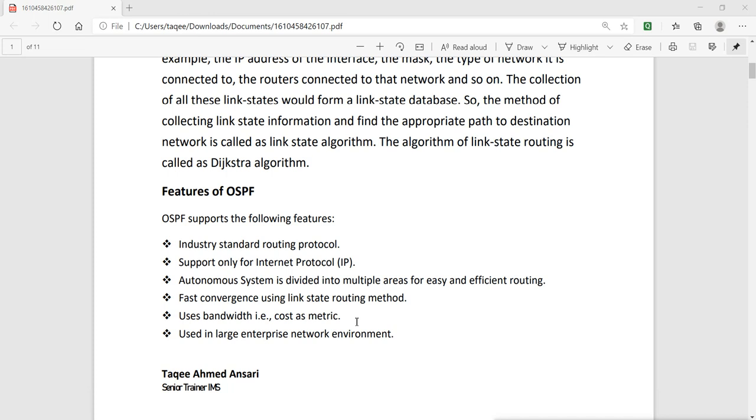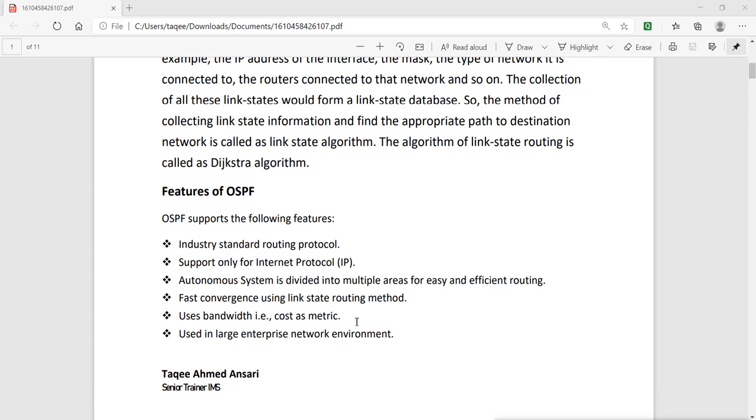The next protocol that came was IGRP. IGRP is good for big networks, but it was a proprietary protocol, created by Cisco, and Cisco wants only Cisco devices to use this protocol. On the other hand, OSPF supports large networks, and also it is an industry standard protocol.